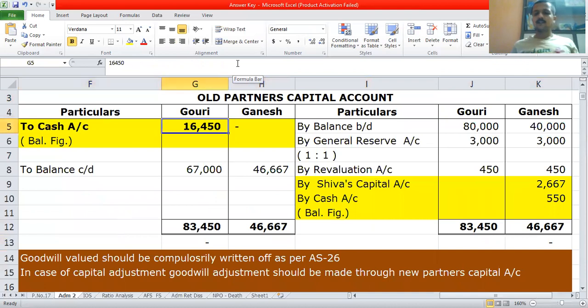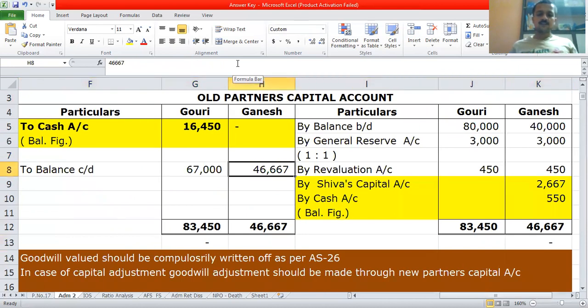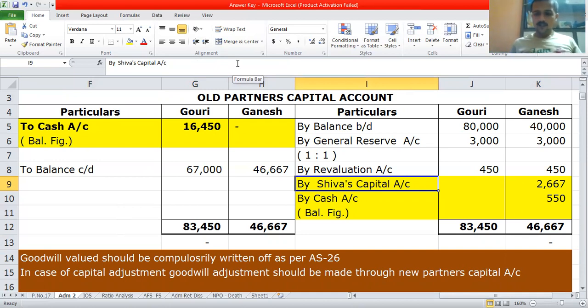In the partners' capital account, we have written two balances carried down as 67,000 and 46,667. But before that, this is the opening balance of the capital as per the balance sheet, that is balance brought down. Then by general reserve, we share the reserve equally because the ratio is equal. Then I have taken the revaluation profit, and this is the share of goodwill. Earlier when I solved as per the current account, I took it as Shiva's current account. Now it will be Shiva's capital account because we are adjusting through the capital account.